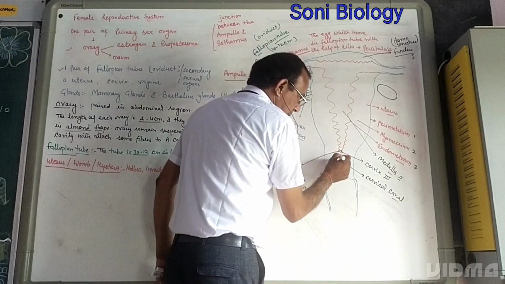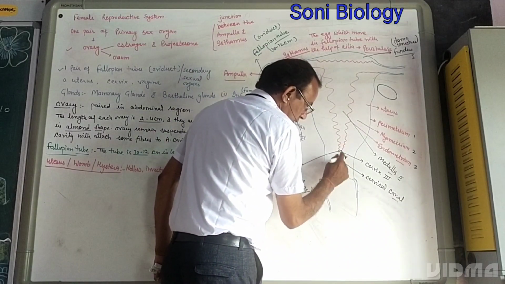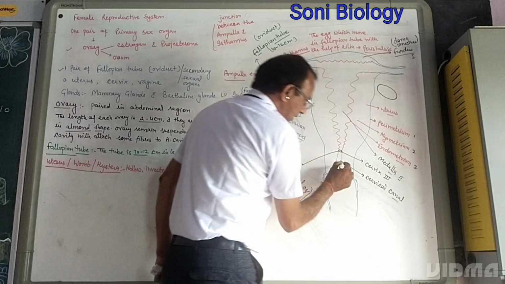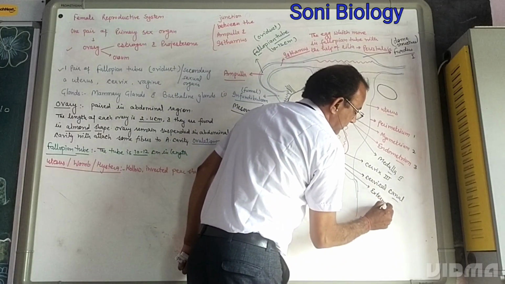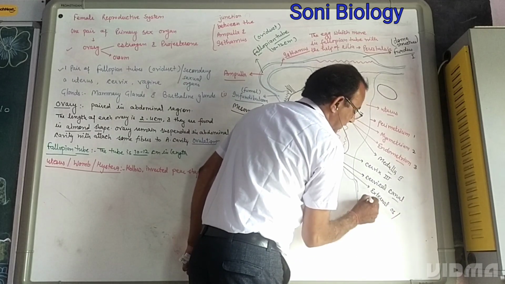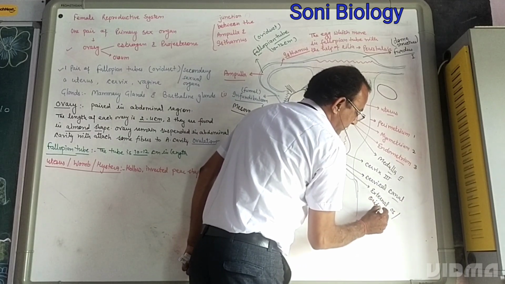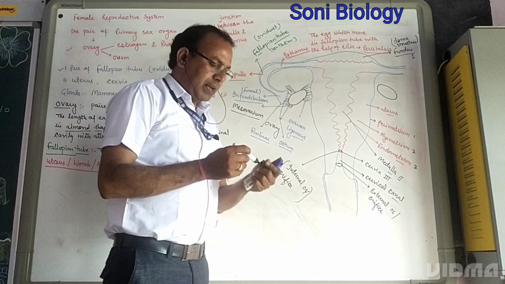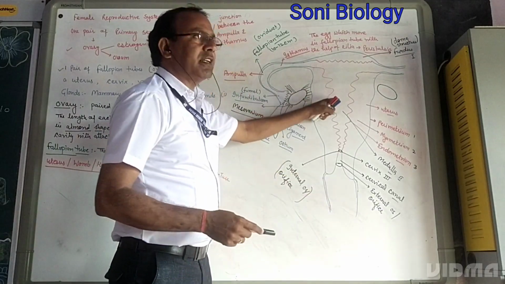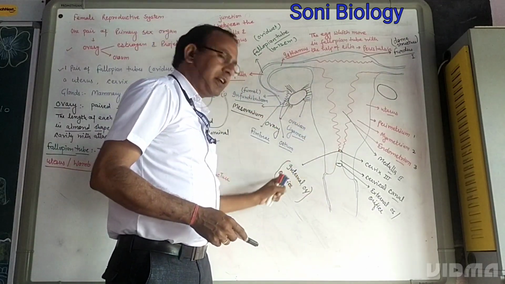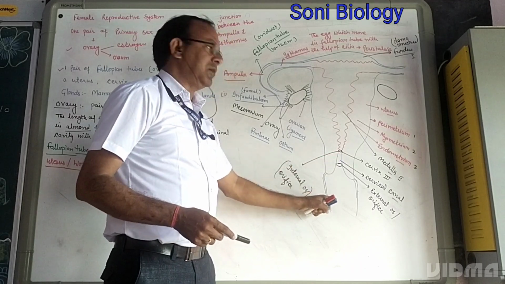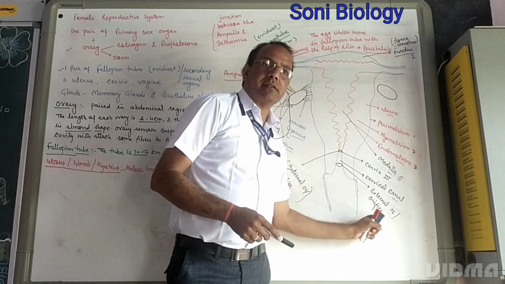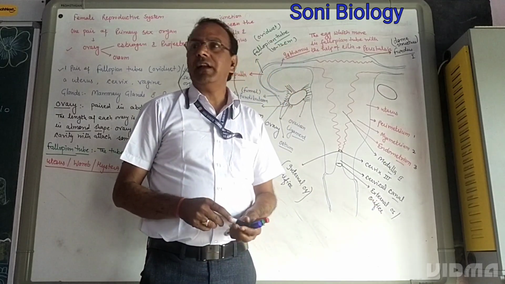The other one, which opens into the vagina, is called the external OS, as well as the external orifice. The cervical canal which opens towards the uterus is called the internal OS, and the one that opens to the vagina outside is called the external OS or external orifice.